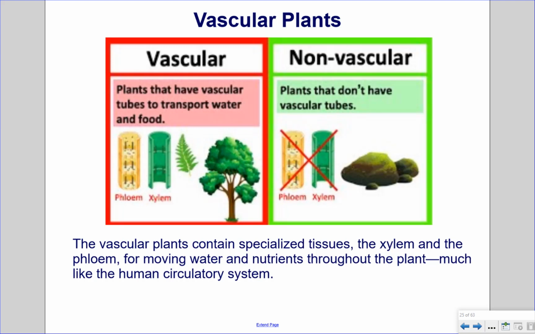Vascular plants. Vascular plants have vascular tubes to transport water and food. Non-vascular plants do not have vascular tubes. The vascular plants contain specialized tissues, the xylem and the phloem, for moving water and nutrients throughout the plant, much like the human circulatory system.